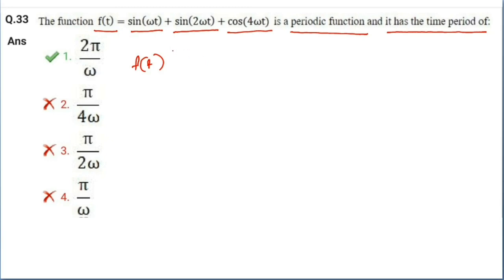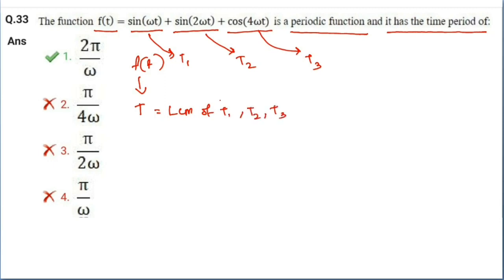That means let the time period for sin omega t be T1, sin 2 omega t be T2, cos 4 omega t be T3, and the time period of this is T, and T is the LCM of T1, T2 and T3.